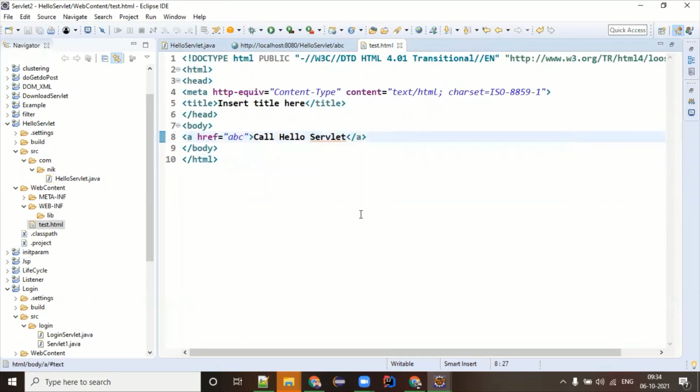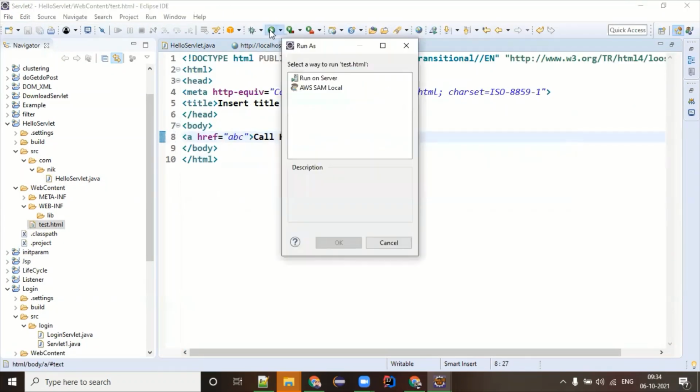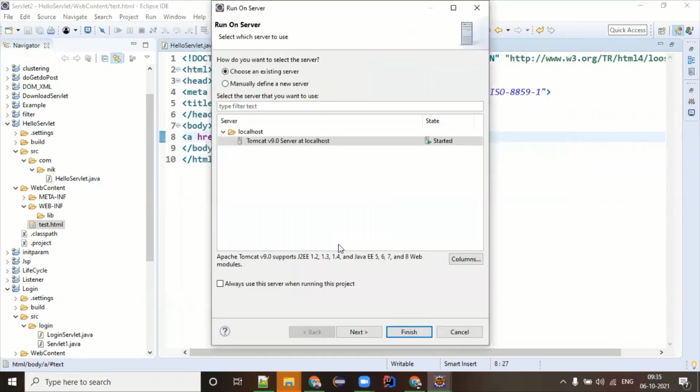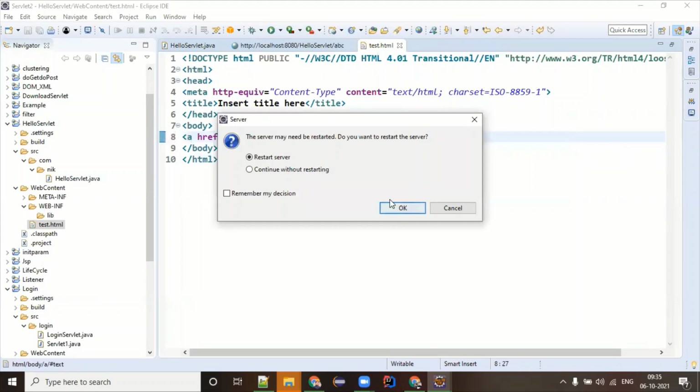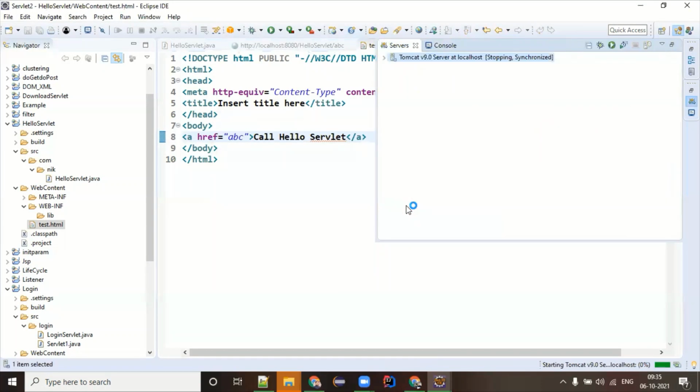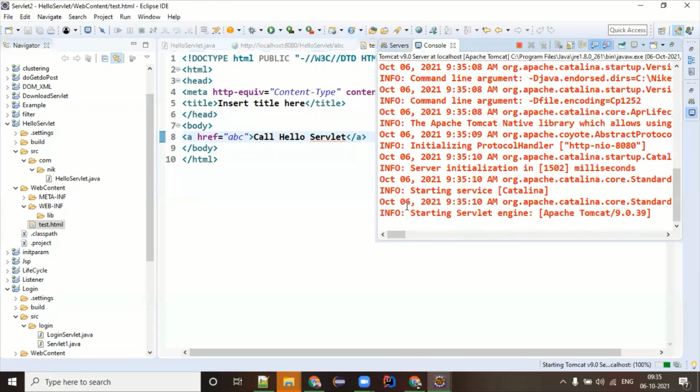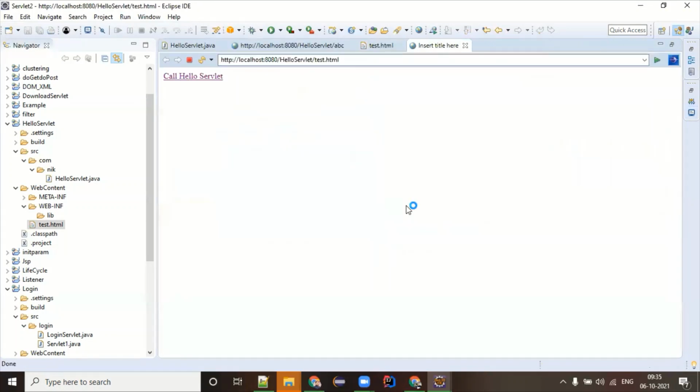Instead, you need to run test.html. Let me run this. This time it is asking, do you want to restart the server? Let's restart this. Whenever Eclipse requires that the server needs to be restarted, it will give you that option. Now see here, I am getting a very good link which says call hello servlet. Anybody can understand that for calling the servlet, I need to click here.